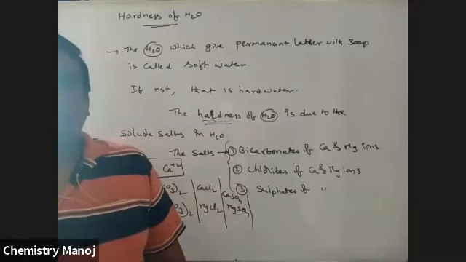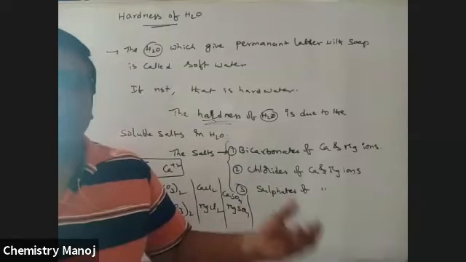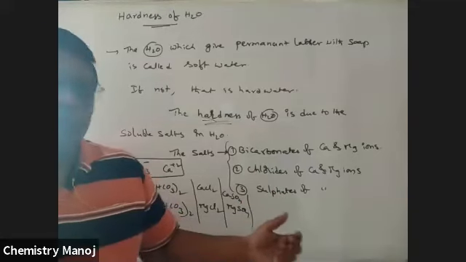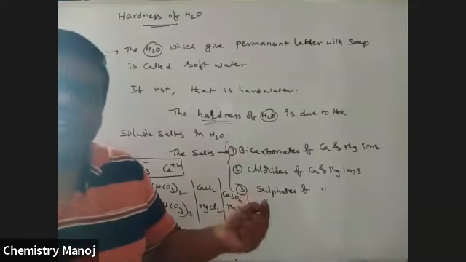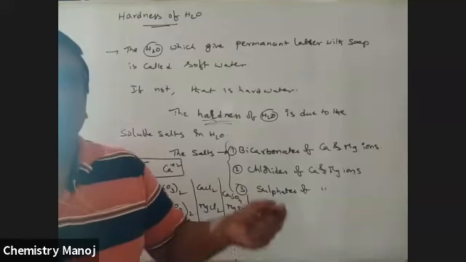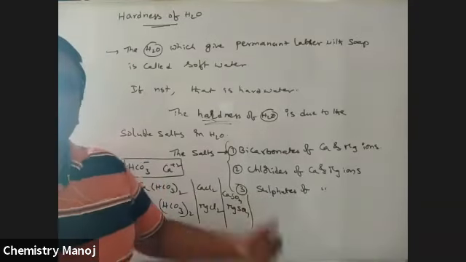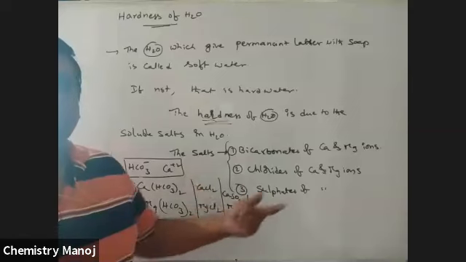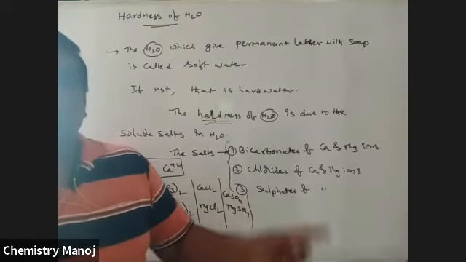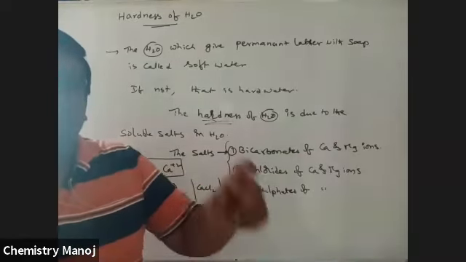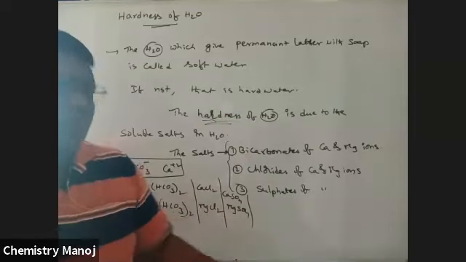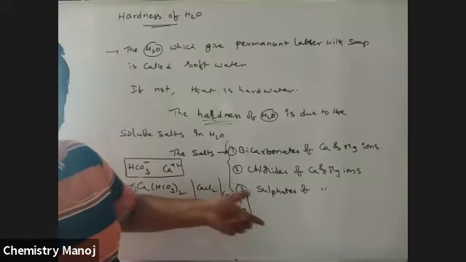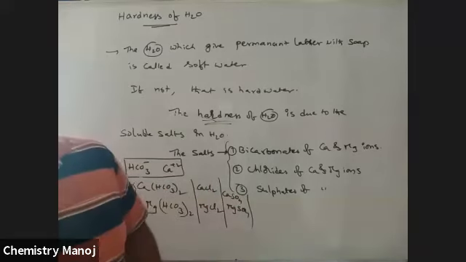If at least one of these six salts is dissolved in the water, automatically that water is considered hard water. If none of these six salts is present, that water is considered soft water. Only these six salts give hardness to the water.